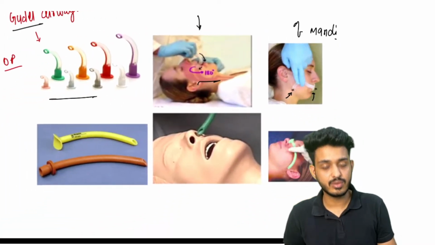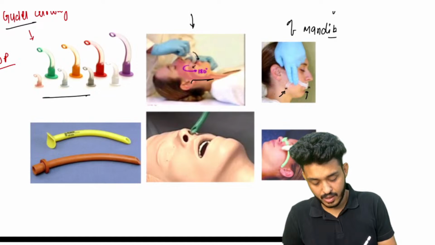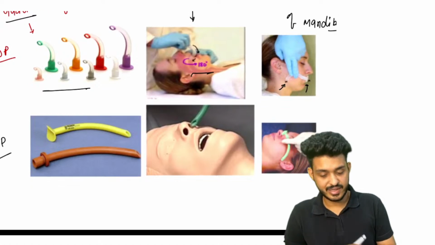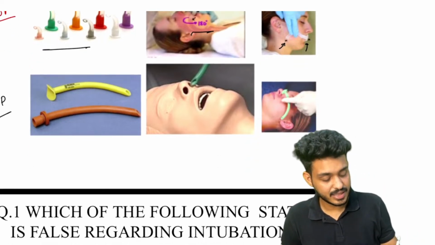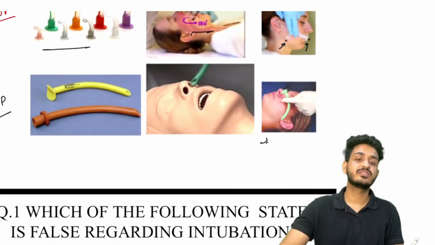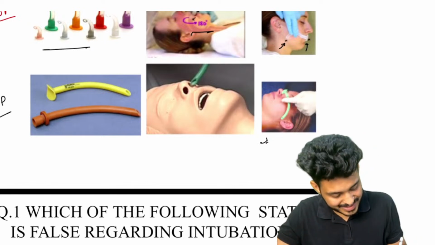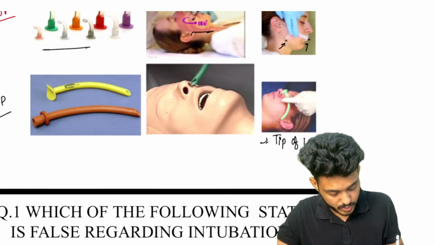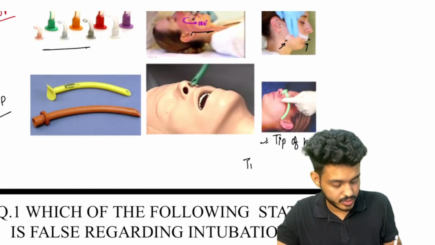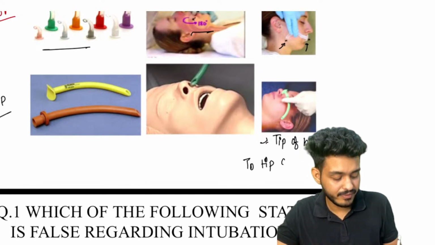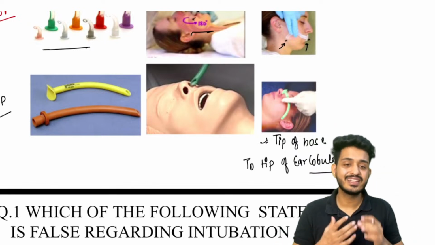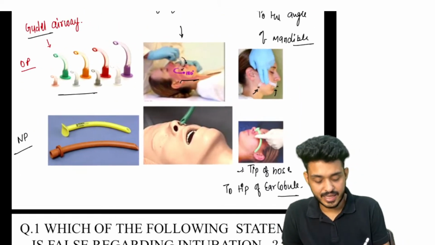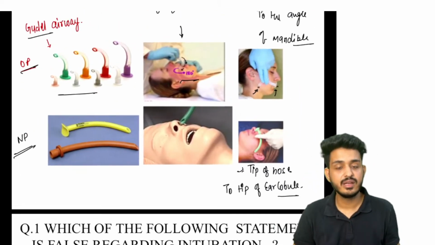We can use these oropharyngeal devices, and we can also use nasopharyngeal devices. The one question they have asked you about nasopharyngeal devices is how do you assess the size? You will be assessing the size from the tip of nose to the tip of ear lobule. That is how you are going to assess the size of these oropharyngeal and nasopharyngeal airway devices.